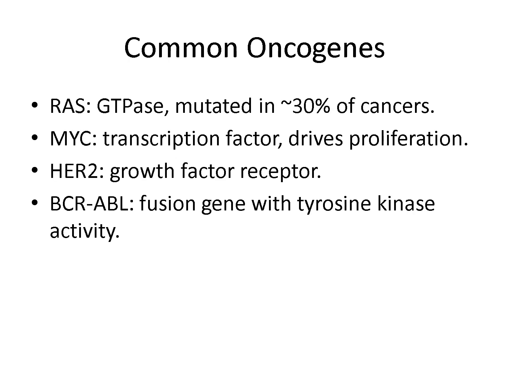Several oncogenes are frequently involved in human cancers. RAS mutations are found in roughly 30% of all tumors and influence cell signaling. MYC is a transcription factor that drives cell proliferation. HER2 is involved in breast cancer, and BCR-ABL is specific to leukemia. These oncogenes illustrate how diverse mechanisms can converge to support cancer development.